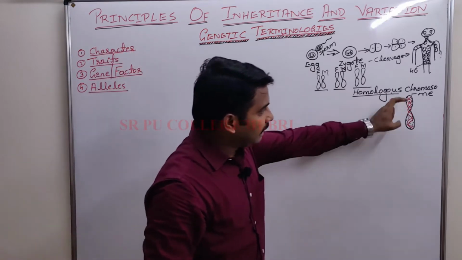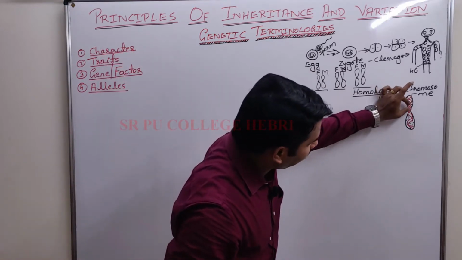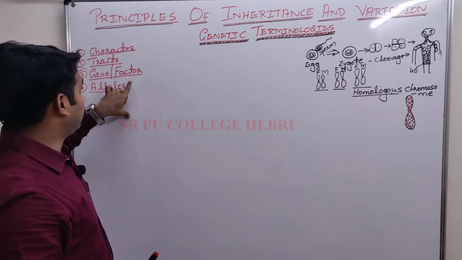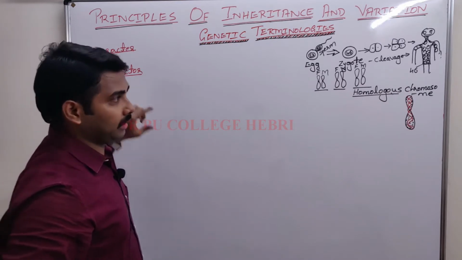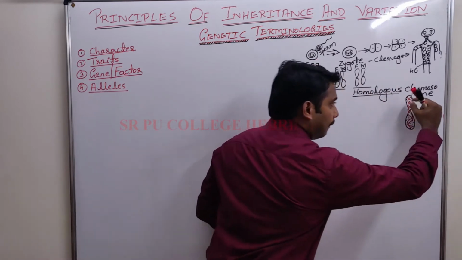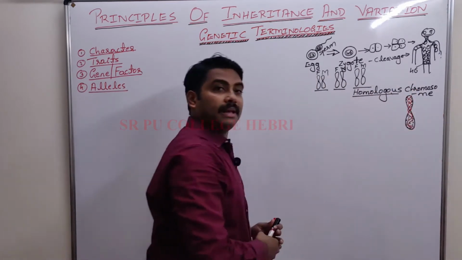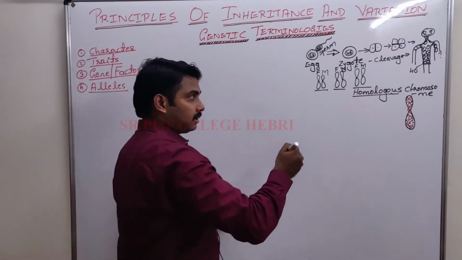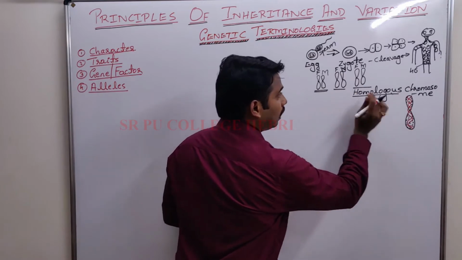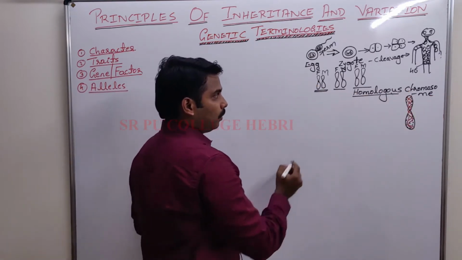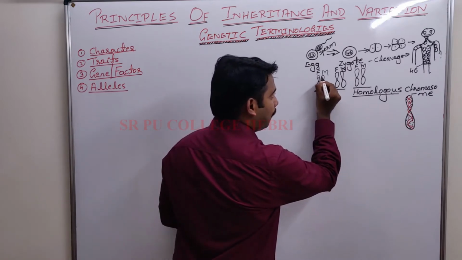So inner DNA, a segment of the DNA, you called it as what? Gene, but Mendel called it as factor. Inside DNA or inside a chromosome, many such genes will be present. Okay, many genes are present, but when I compare a homologous chromosome, a pair of chromosomes at the same position,